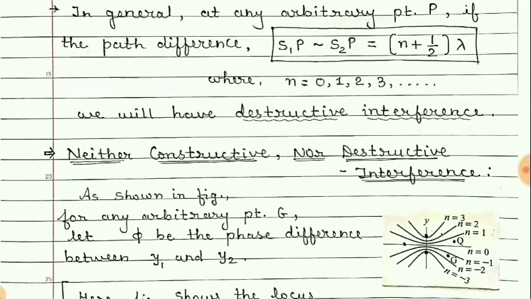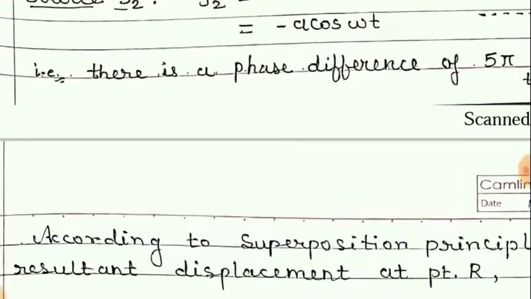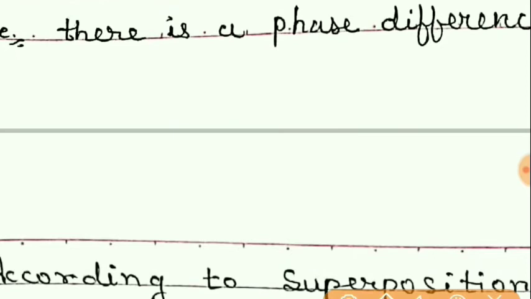Now students, let us summarize this once again. For constructive interference, the path difference should be 0, lambda, 2 lambda and so on. And corresponding to this path difference, what can be the phase difference?